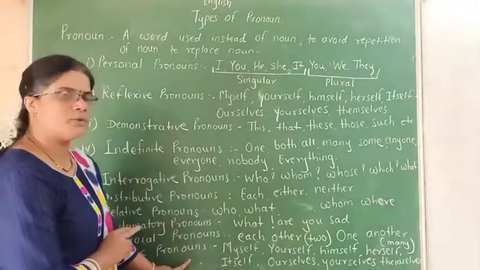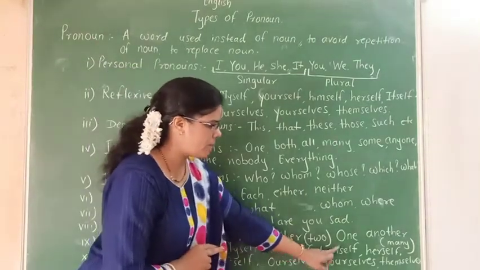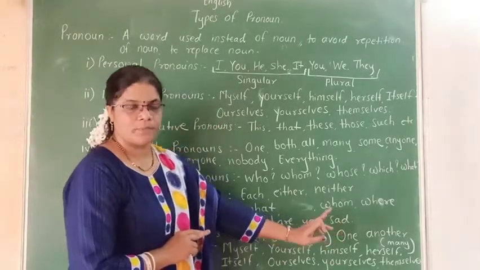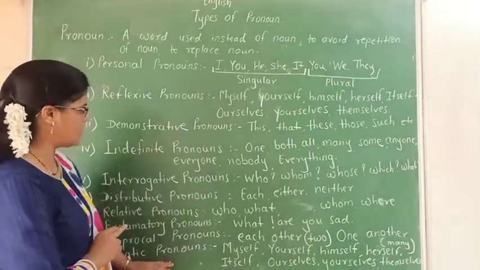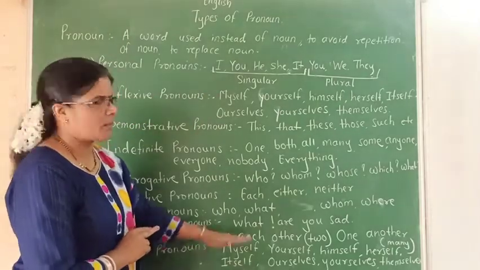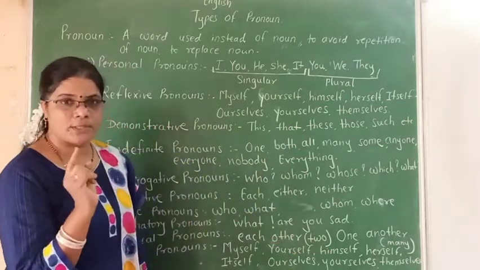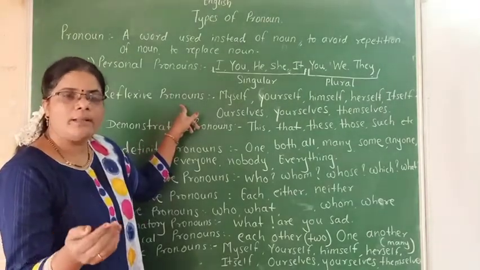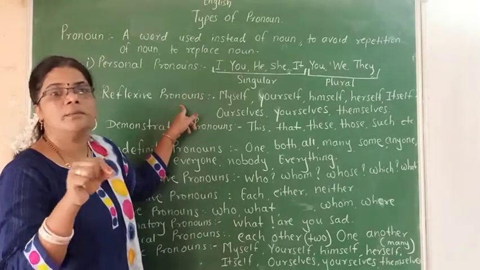Then emphatic pronouns are there. Which are those emphatic pronouns? Myself, yourself, himself, herself, itself, ourselves, yourselves and themselves. See here, the same pronouns are there for emphatic pronouns as well as for reflexive pronouns. Myself, yourself, himself. But there is one difference. And what is that difference? In reflexive pronouns, the subject acts and the action reflects upon the subject itself. For example, I heard myself.